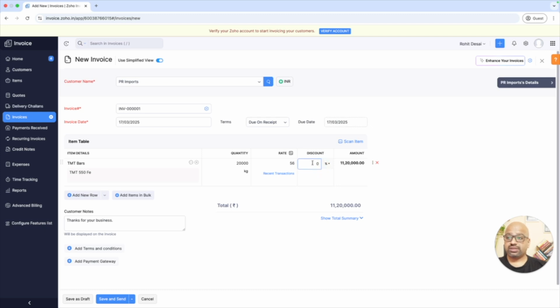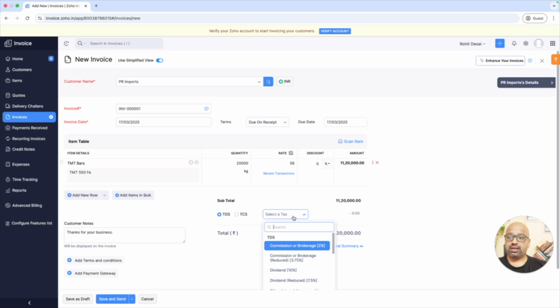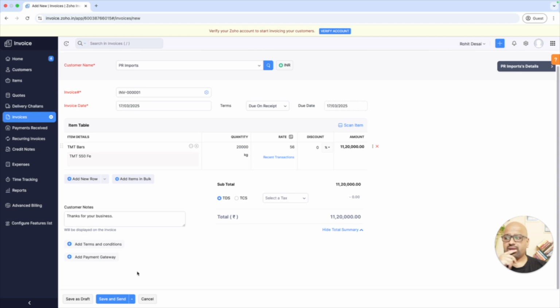So okay, what is the discount? There are no discounts, and if I want to add the taxes, I need to be sure whether GST will be applicable here. Normally if you enter your GST number, then the GST option is visible. Or else you need to mention what is the tariff, the duty that we are going to charge them, or the taxes that we are going to use. So this is one of the software that you can use for it.